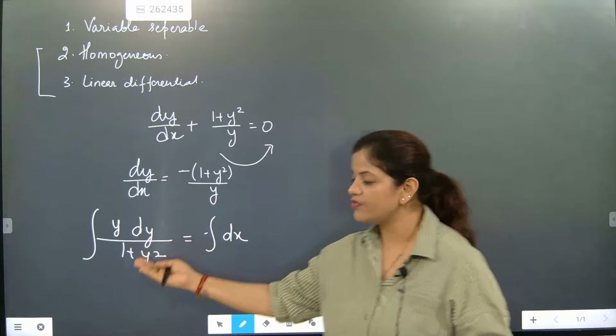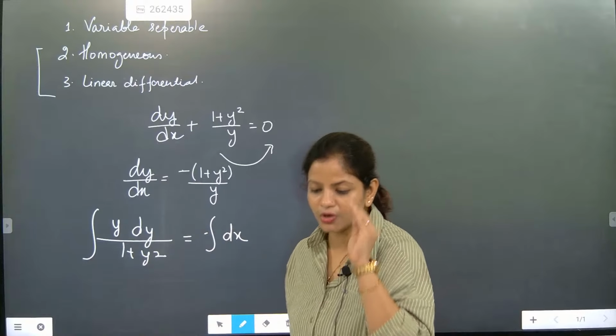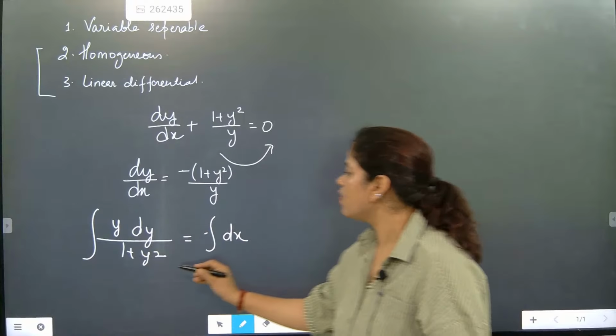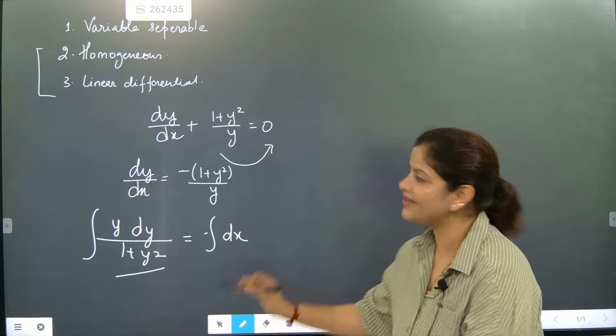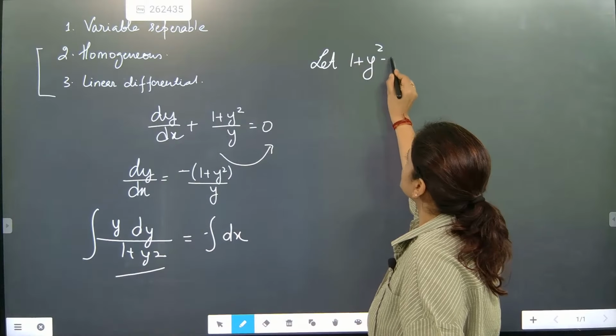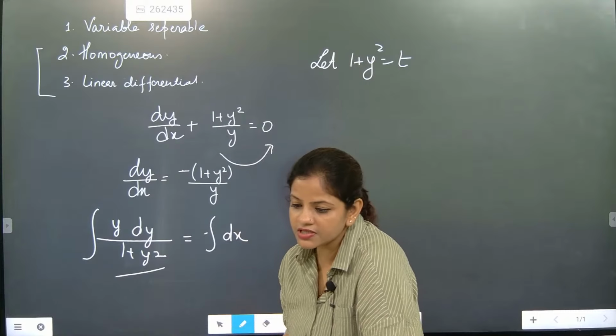After that, we are going to integrate. For integration, understand one general rule, and if you use it, the answer will always come correct. Let 1 + y² = t. This is an indefinite integral.